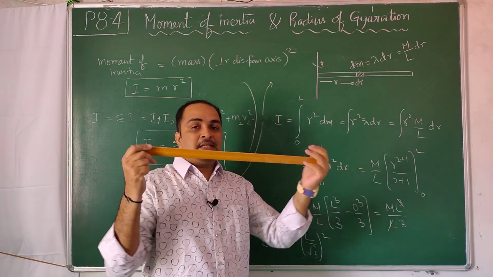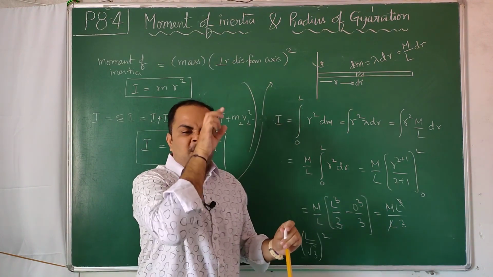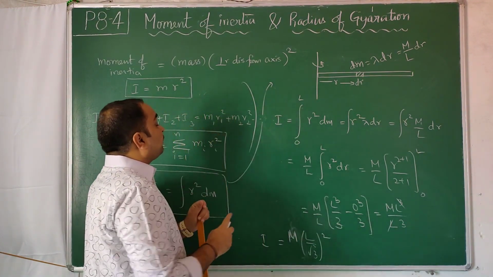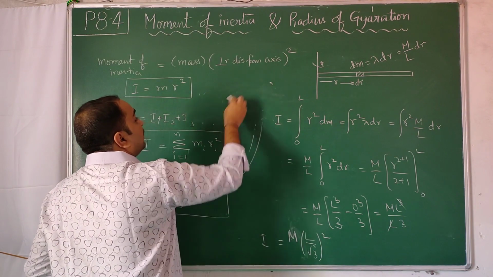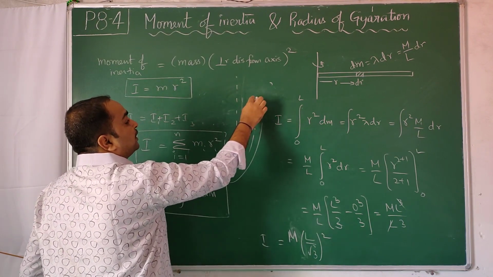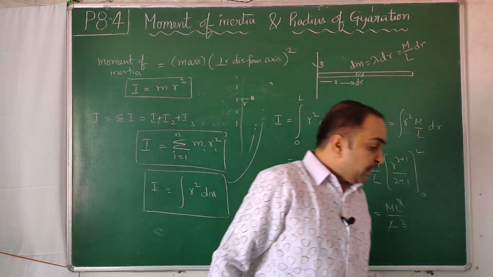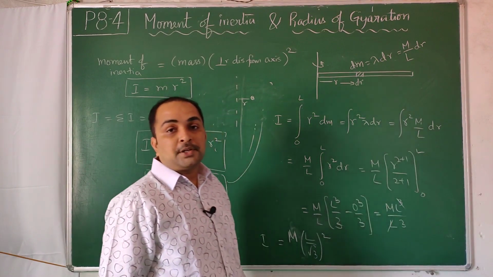If you crush this rod into a point mass and rotate it around, previously the diagram I rubbed off here. So how was the diagram? The axis was like this, I wrote a dotted line, and I took one mass like this. That means I put the overall mass at a particular perpendicular distance from the axis of rotation.